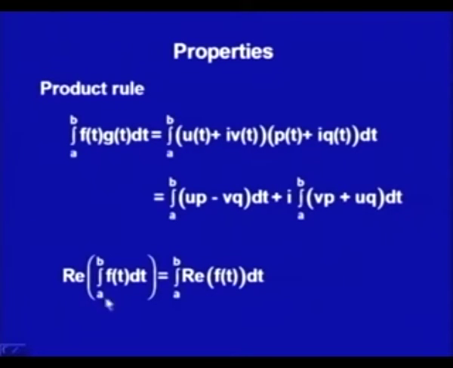So, by definition it is very clear that the real part of the integral a to b of f t dt would be nothing but the integral of u t with respect to t in the range a to b. And what is u t? By the definition, f is u plus i v. So, u is nothing but the real part of f t, that is what we are seeing. This is very simple, we get it just from the definition, and you can verify it with any examples.